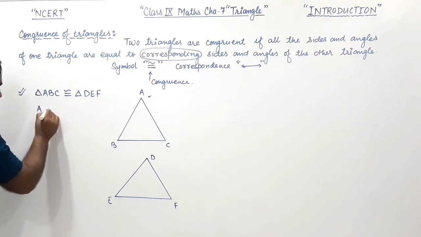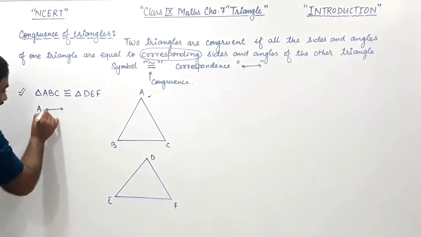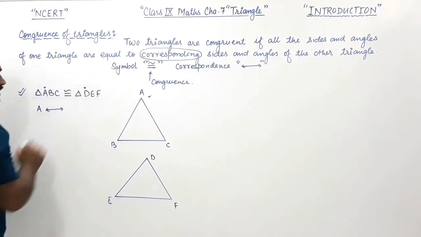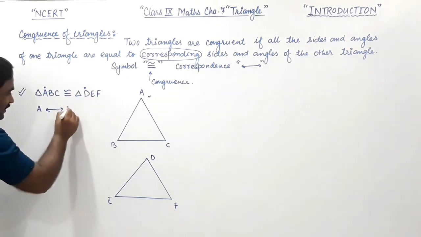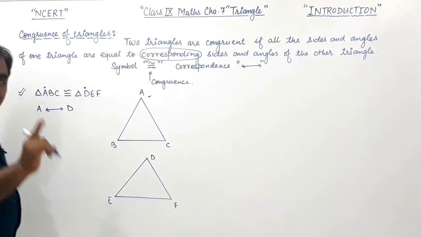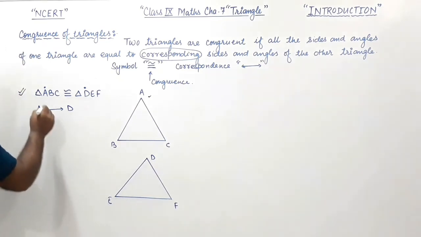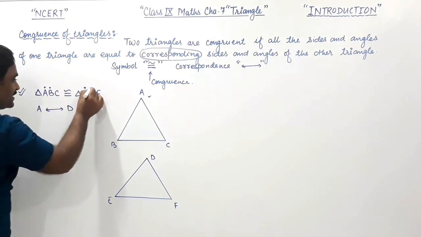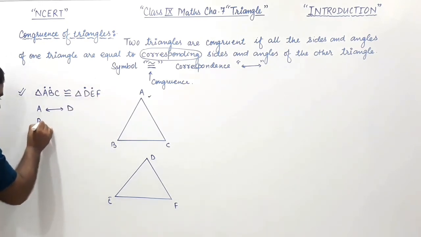Vertex A of the first triangle is correspondence to vertex D of the second triangle. Same as vertex B is correspondence to the vertex E of the second triangle.